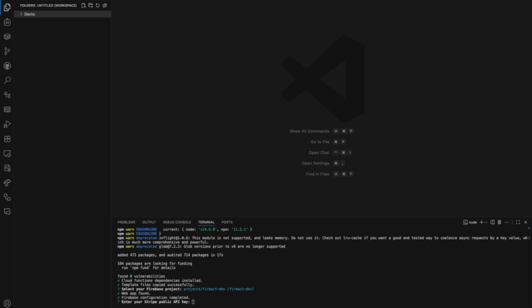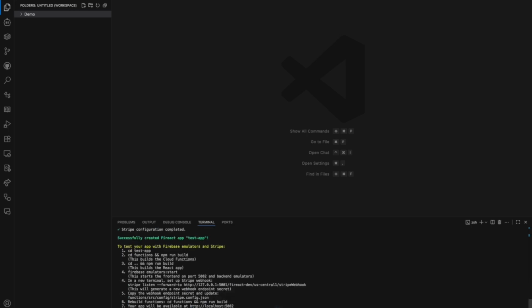Next, you will put in your Stripe API keys to complete the configuration. Since we are working in a local development environment, I will be using my test keys from my Stripe sandbox rather than production. I will cover how to switch to live keys and deploy to production in future videos.